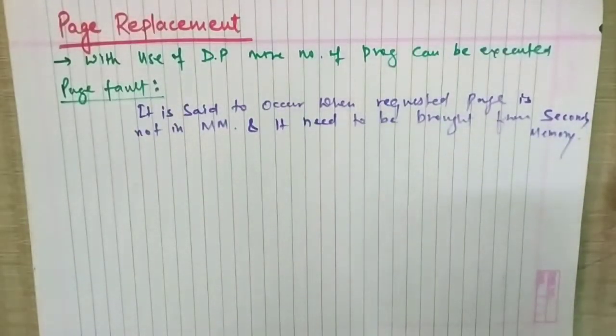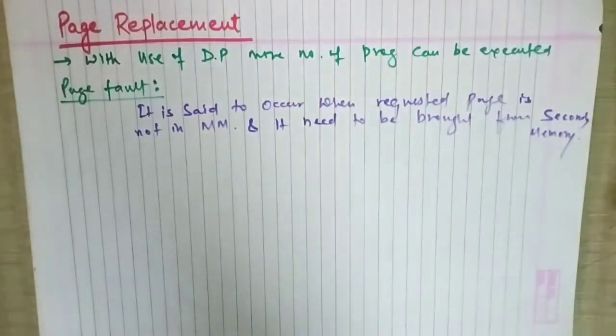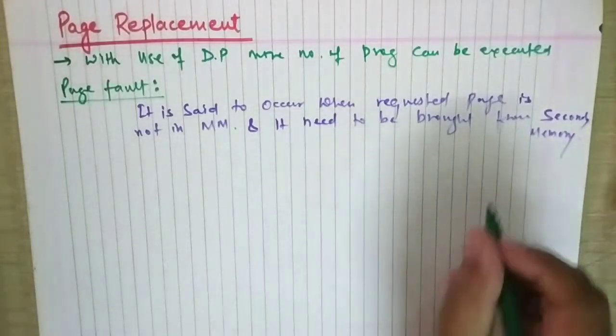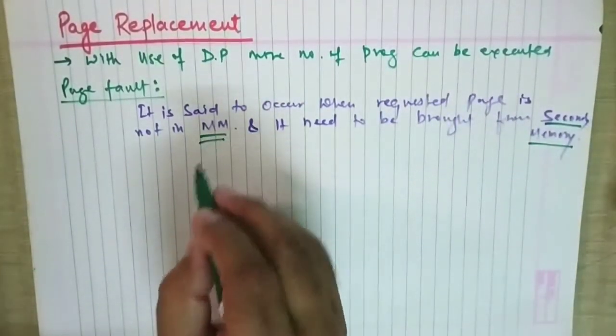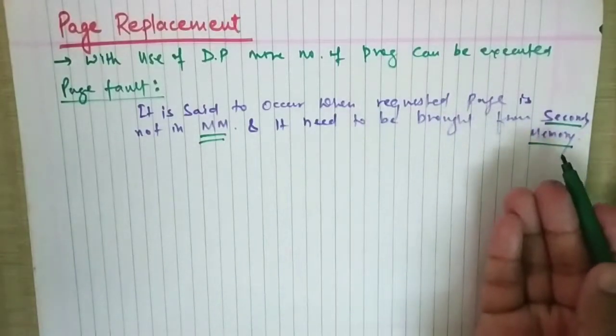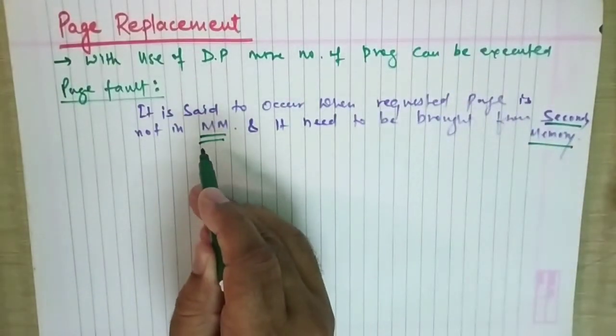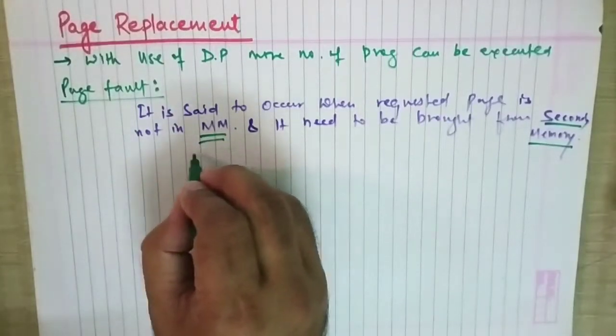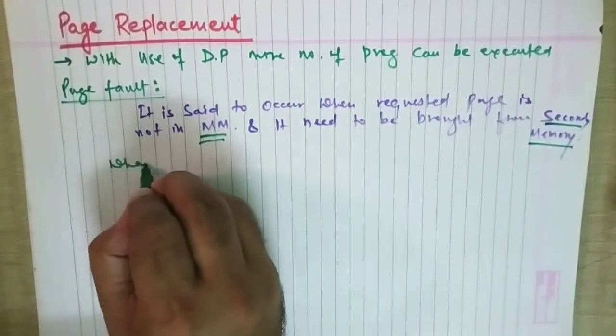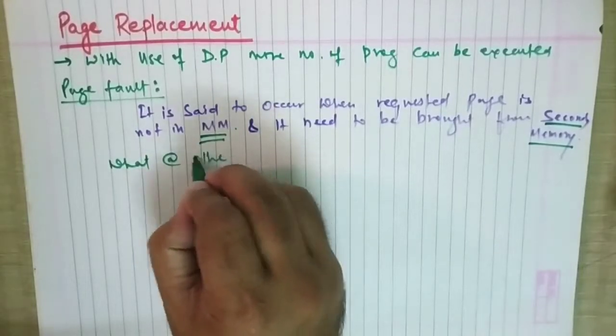In such a case an existing page needs to be discarded. We need to bring the requested page from the secondary memory to the main memory. So when we bring the page in, what about the existing page?